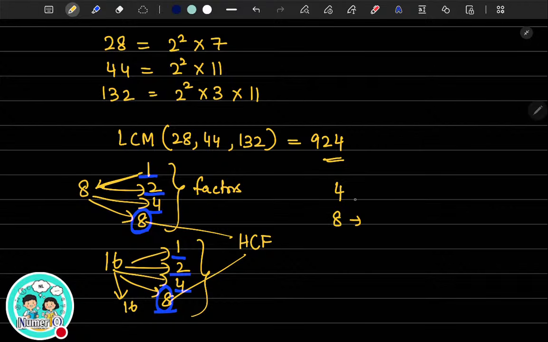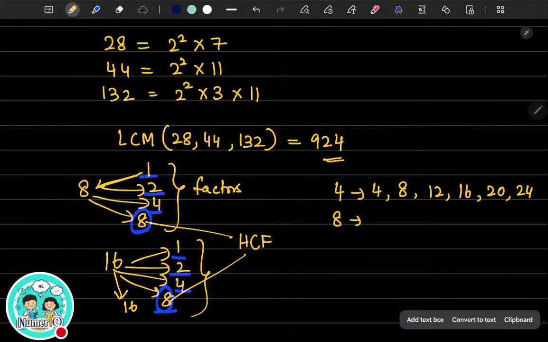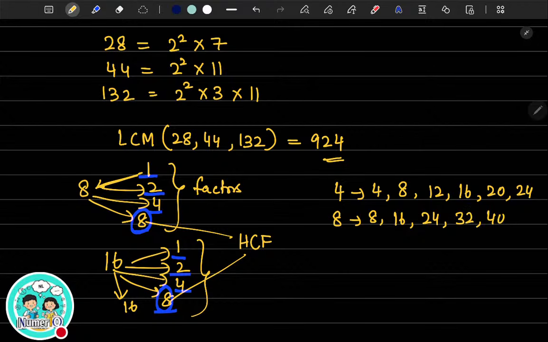Take 4 and 8 respectively. Write the multiples of 4. So 4 1s are 4, 4 2s are 8, 4 3s are 12, 4 4s are 16, 20, 4 6s are 24, and so on. For 8, if I have to write the multiples of 8, it is 8, 8 2s are 16, 8 3s are 24, 8 4s are 32, and so on, 40.